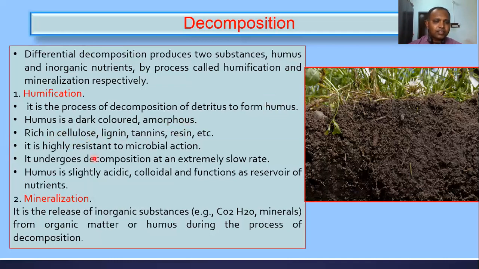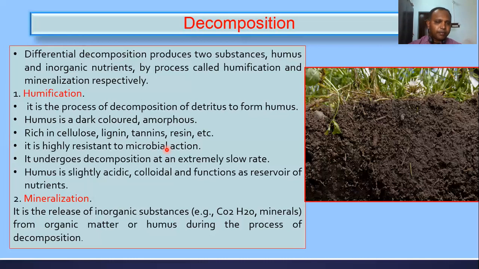It is highly resistant to microbial action. Humus persists on earth or soil for a long duration because it is highly resistant to microbial action, so it undergoes decomposition at an extremely slow rate. Humus is slightly acidic, colloidal, and functions as a reservoir of nutrients, right?